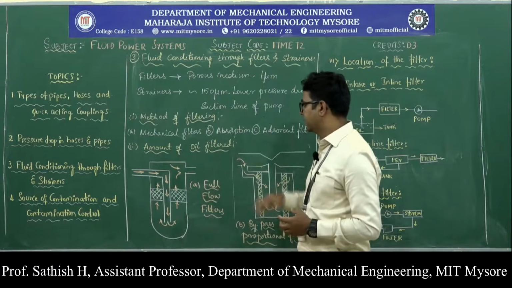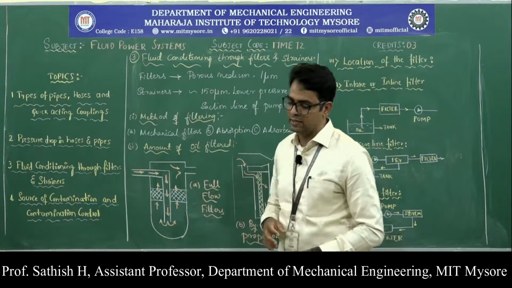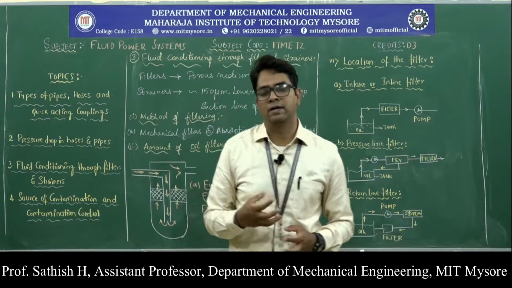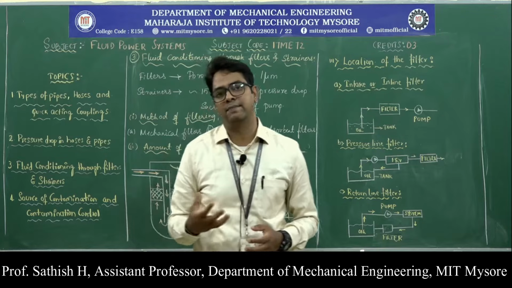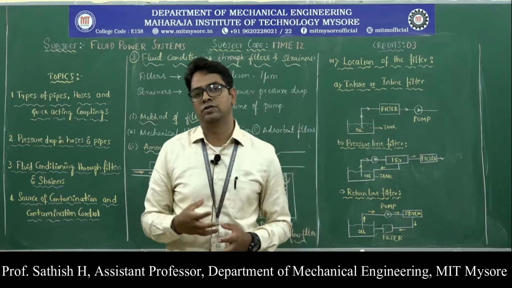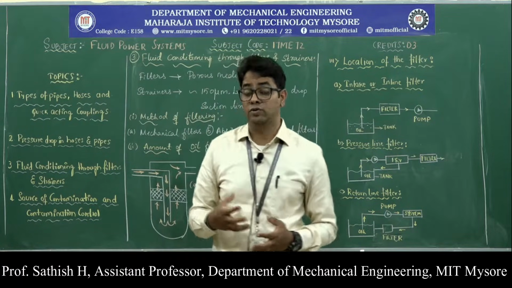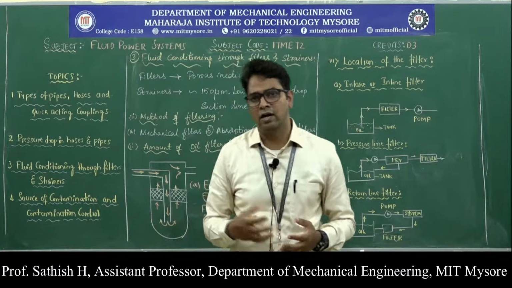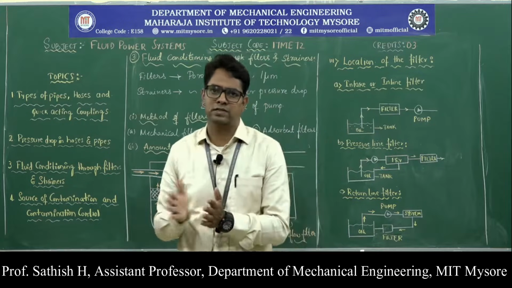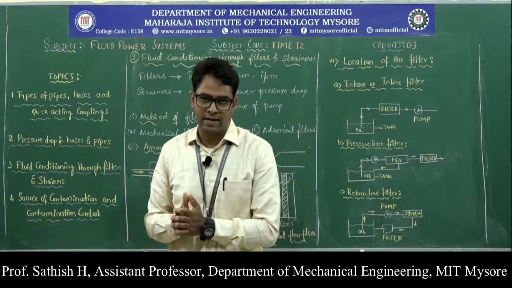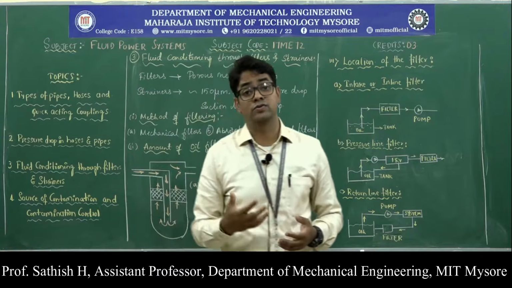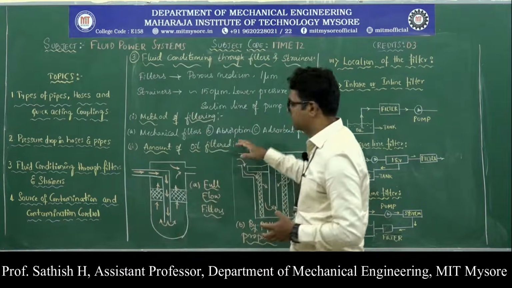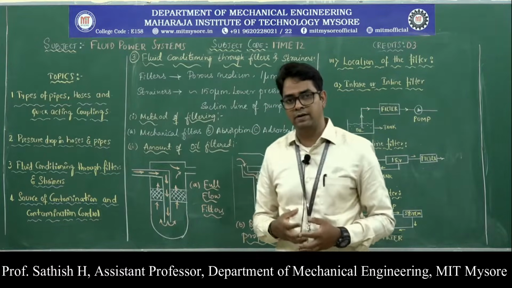The second one is the absorption filters. Here we use some porous or permeable material such as paper, cellulose, or asbestos, in order to filter the solid contaminants. Normally the paper is supported with some kind of resin in order to give mechanical support to that filter. This type of filter can remove very fine particles as well.